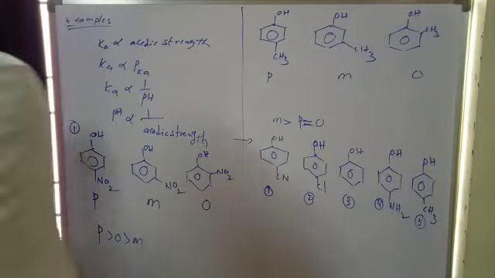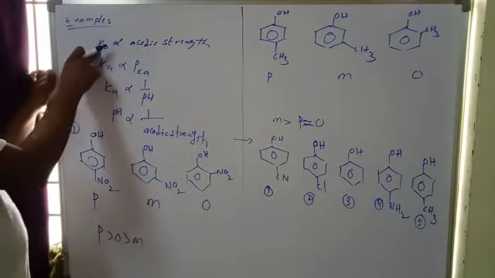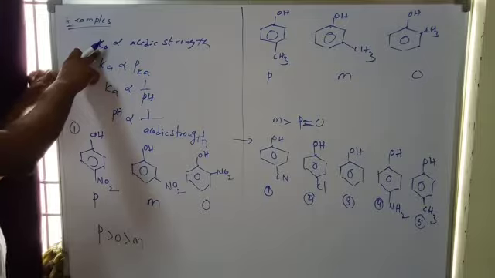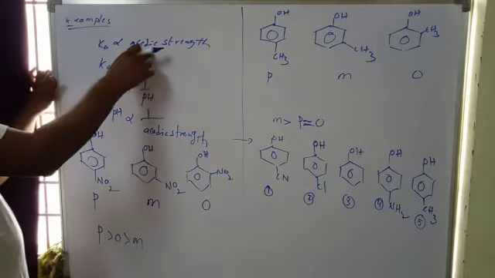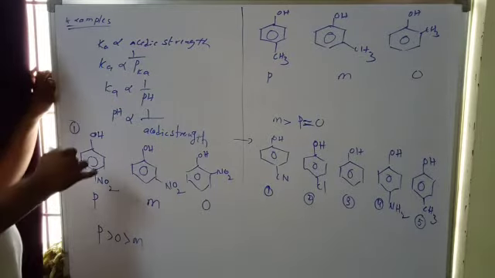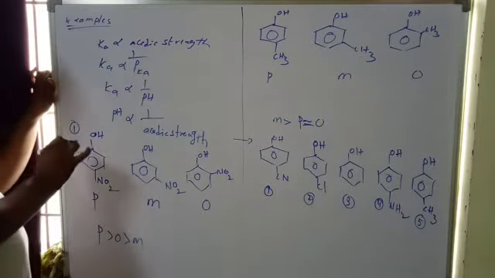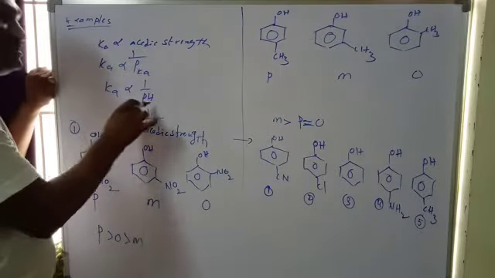So next, if we compare the acidic strength, some examples. Ka is the dissociation constant for acids. So as Ka increases, acidic strength increases. Ka is inversely proportional to pKa.